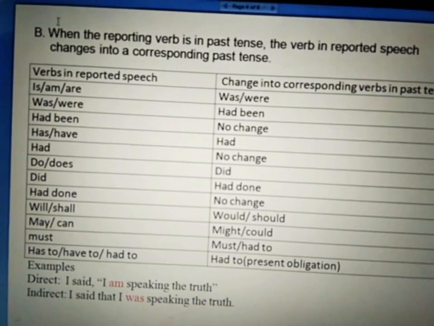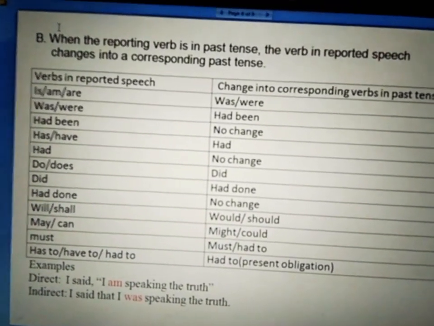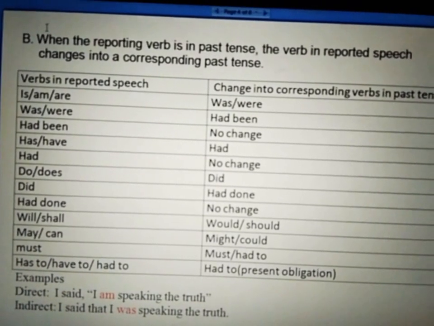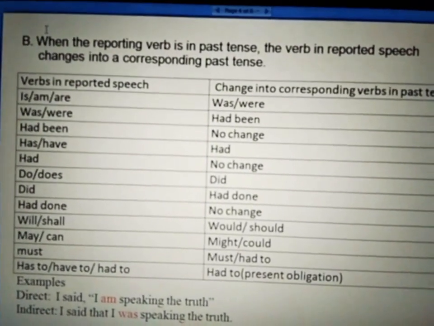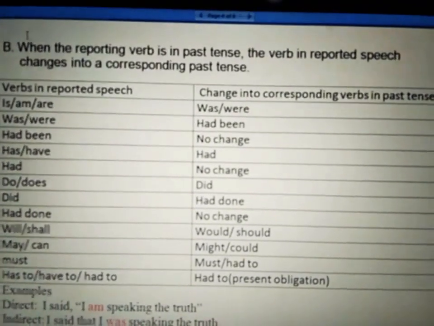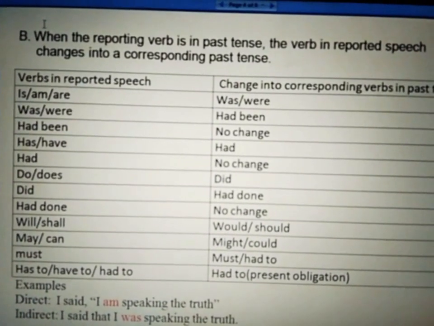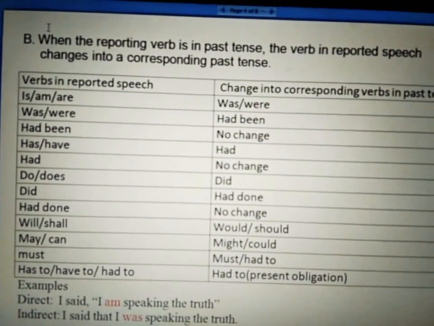There will be no change in had been, because had is already in the past. And if it is given has, have, then we change it simply to had, and had has no change. Do, does change into did, and did changes into had done, and had done has no change there.